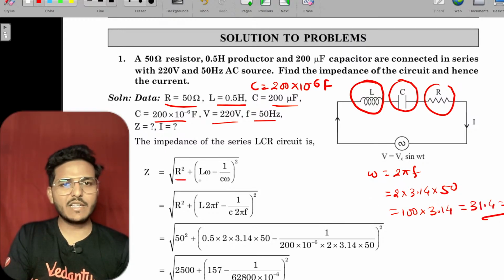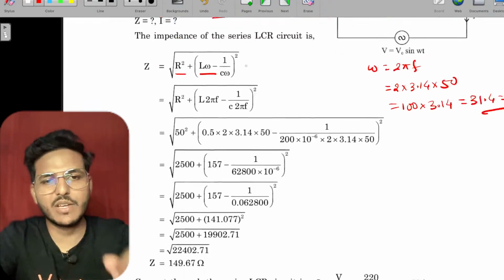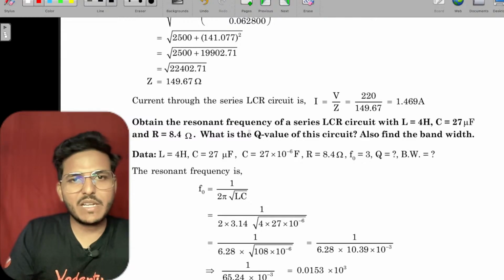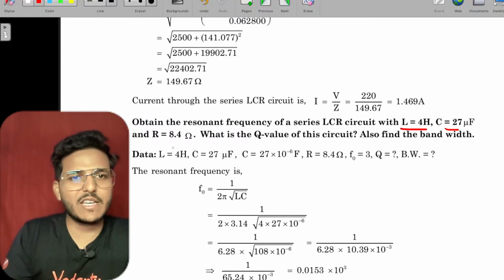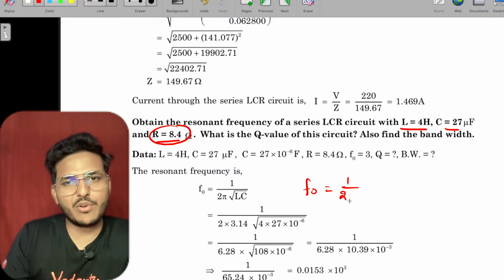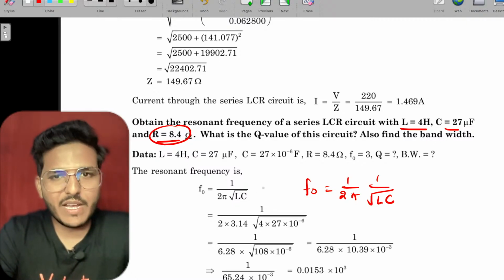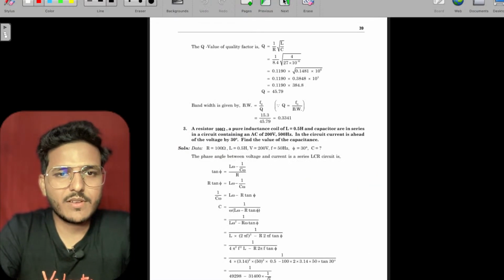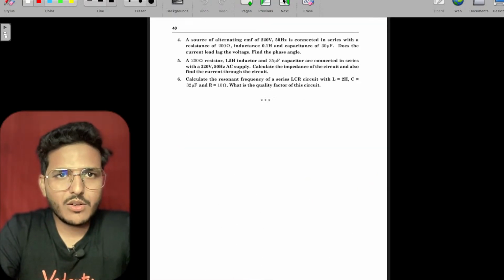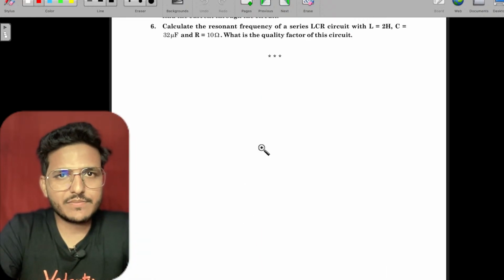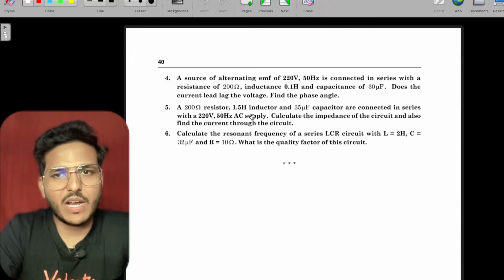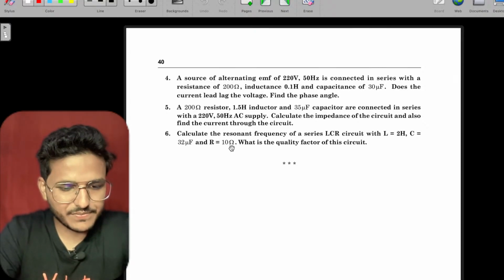Just put it in: root of R square plus L omega minus 1 upon C omega, whole square. Similarly, obtain the resonant frequency, L given, C given, R given. In resonant frequency, the reactances are equal. That means F naught equals 1 upon 2 pi root of LC. Just put the values of L and C here. There are some more problems. You have to solve the 4th, 5th and 6th.